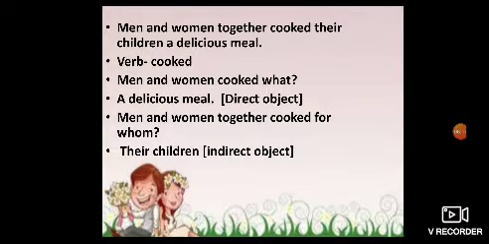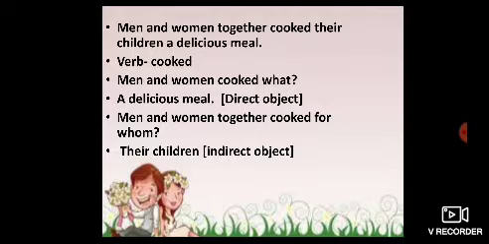Let's see some more examples. Men and women together cooked their children a delicious meal. Now, what is the verb here? Cooked. Now, put the question what to find the direct object. Men and women cooked what? So, you will get the answer, a delicious meal. So, this is your direct object.